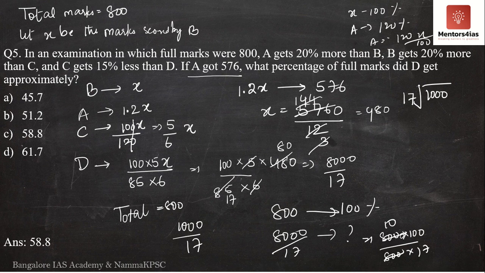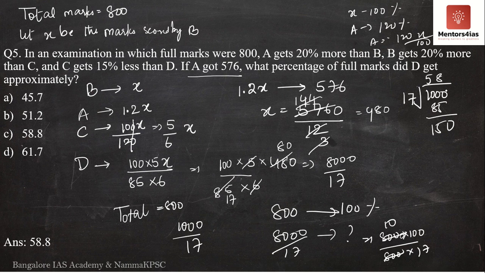Now 1,000 divided by 17. 10, 100. 17 5s is 85. So 100 minus 85 is 15. So we have 150. 17 10s is 170, so 17 8s is 170 minus 34, which is 136.